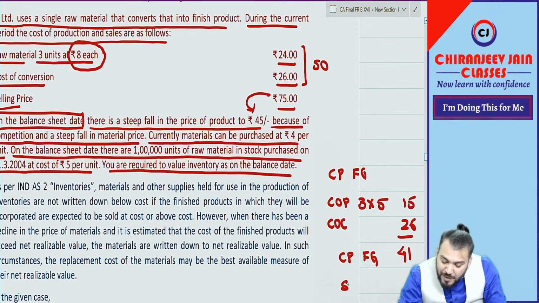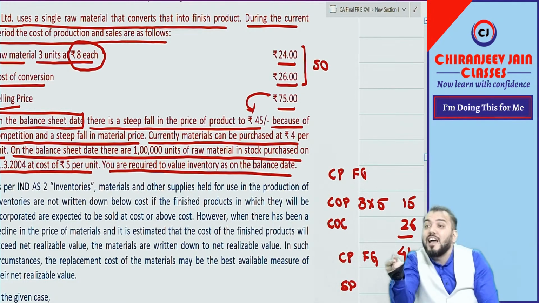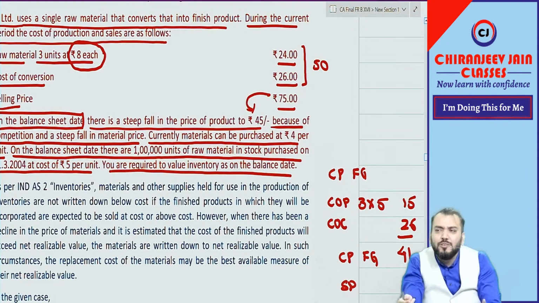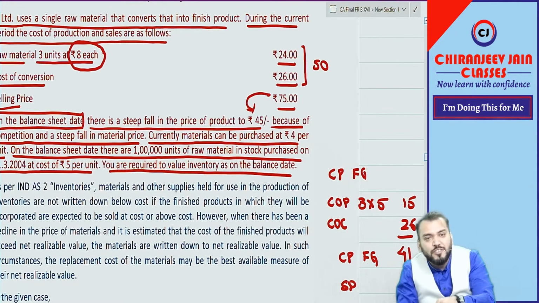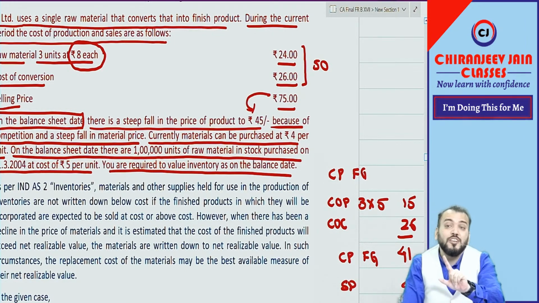And what is the expected selling price? 45. Can I say it can be sold at more than cost price? So will you write down the value of raw material? No. It means we should value at 5 or 4? 5.